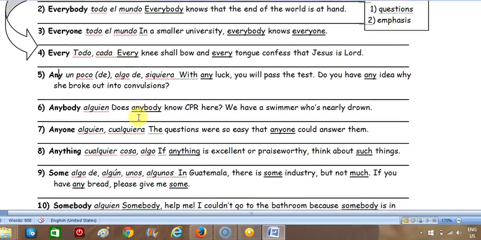All right, let's go to number 6. Anybody. Does anybody know CPR here? We have a swimmer who's nearly drowned. So I do want to translate this one because this is a little bit tricky. So the second part, okay, tenemos un nadador quien casi se ha ahogado.